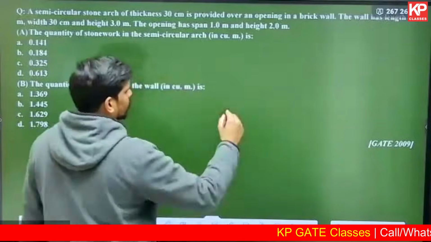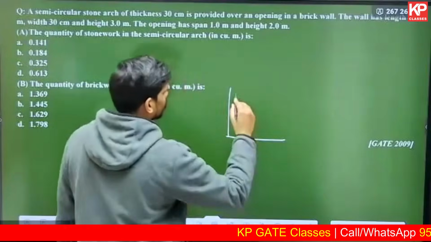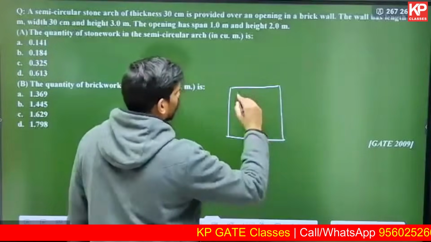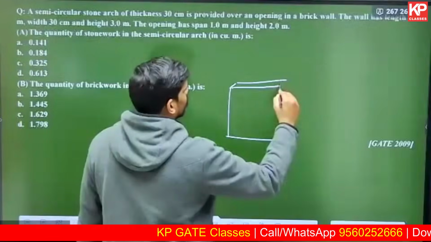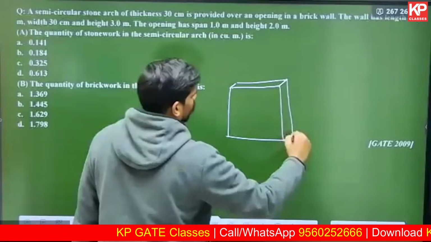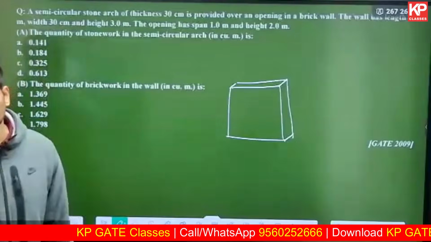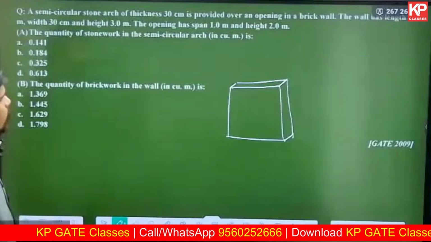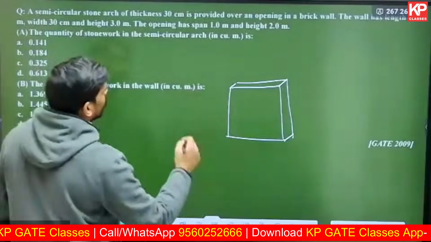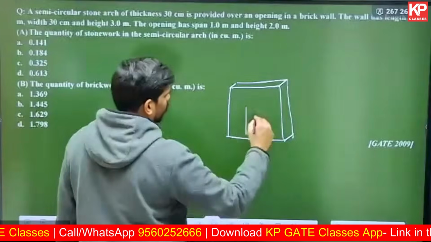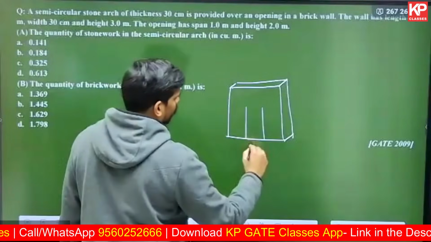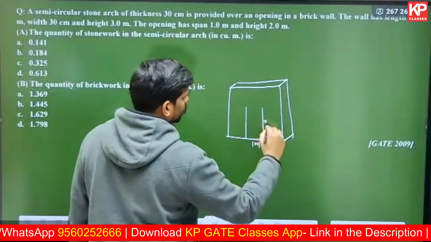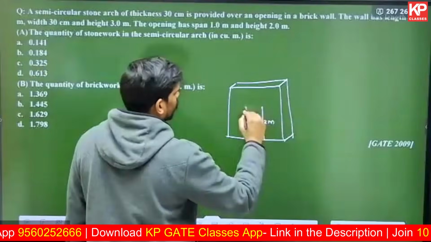So the diagram would be like this: 3 meter, 3 meter. It's a square shaped wall like this with a wall thickness of 30 centimeter. That's a wall. And then they said there is an opening in it. The opening span is 1 meter, height is 2 meter. That's an opening.